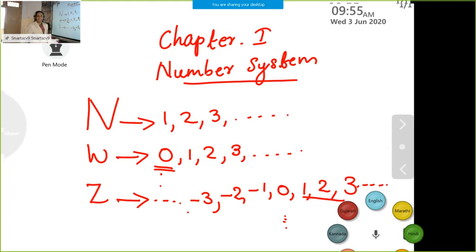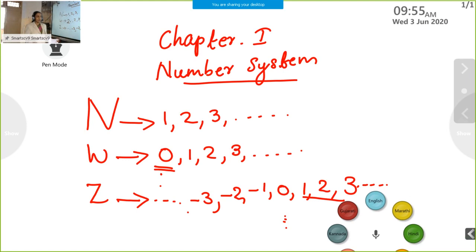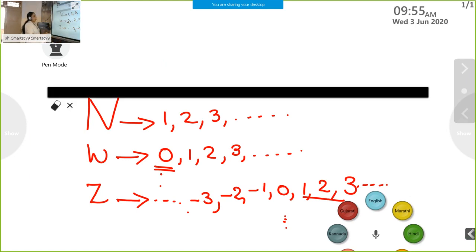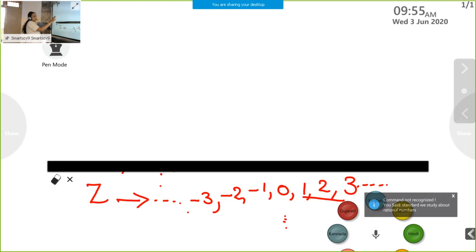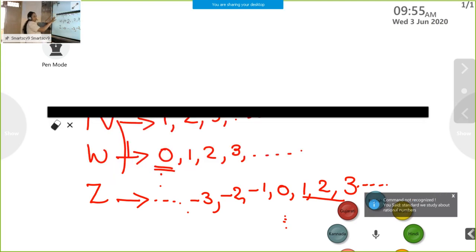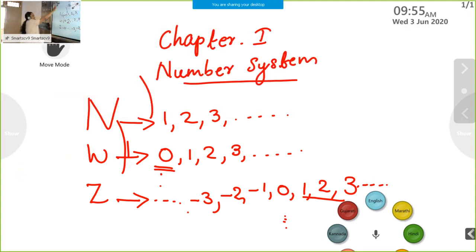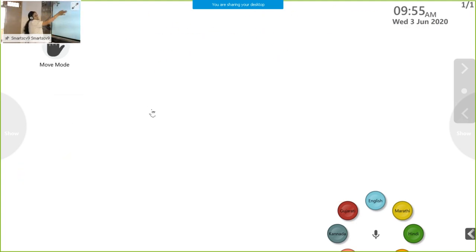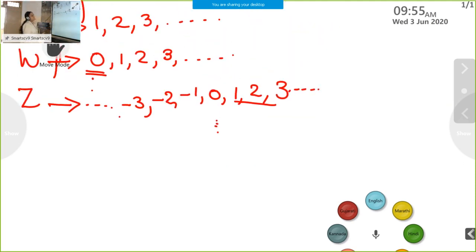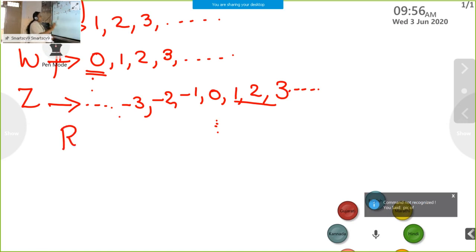Then in our last year, in our 8th standard, we studied about rational numbers. Next we know about rational numbers and we represent it by Q. You know what are rational numbers?